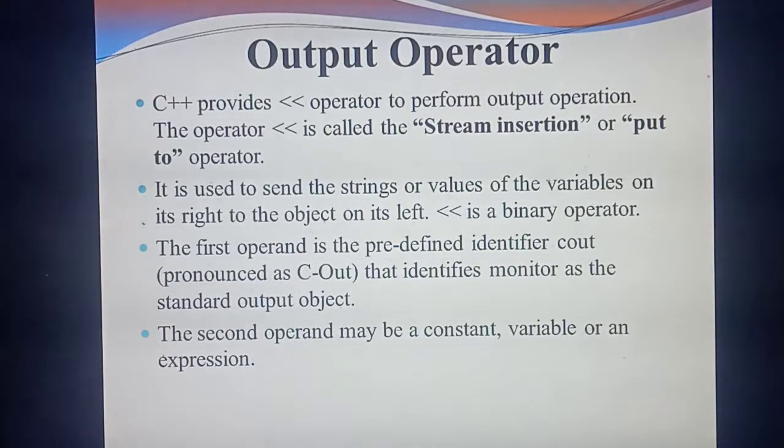So this operator we call stream insertion. The input operator you have studied, we call stream extraction, isn't it? Likewise, this less than symbol is called stream insertion or the put to operator. That is get to, here put to. Please compare and study it. So what's the symbol used for output? The less than symbol. So this is called which one? Stream insertion, or which operator? The put to operator.